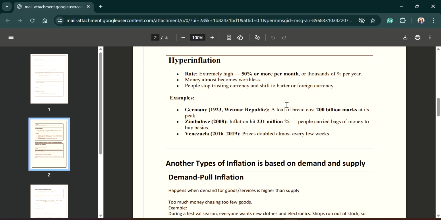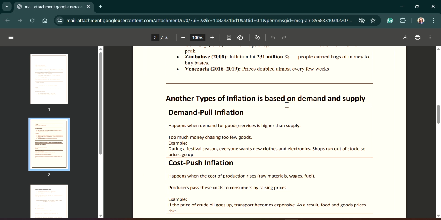Now we are going to further classify the types of inflation on the basis of demand and supply. So first is demand pull inflation. What is this? Demand pull inflation generally occurs when the demand for goods or services is higher than the supply.